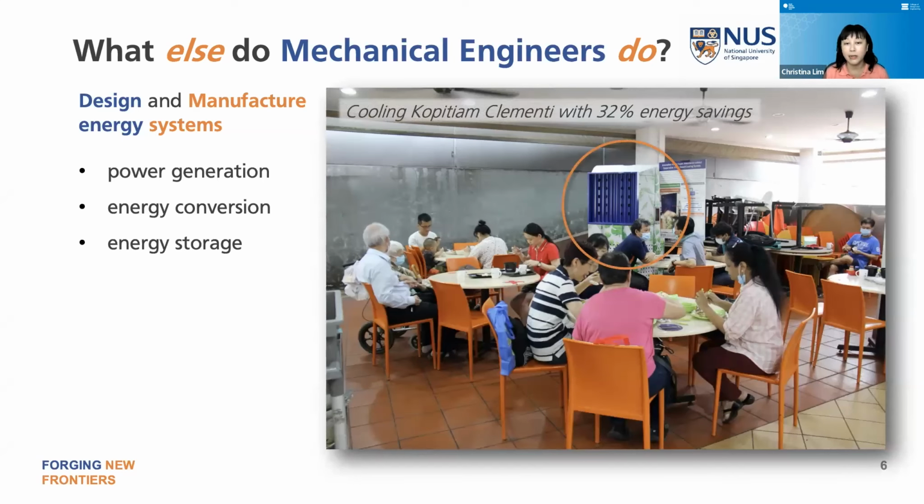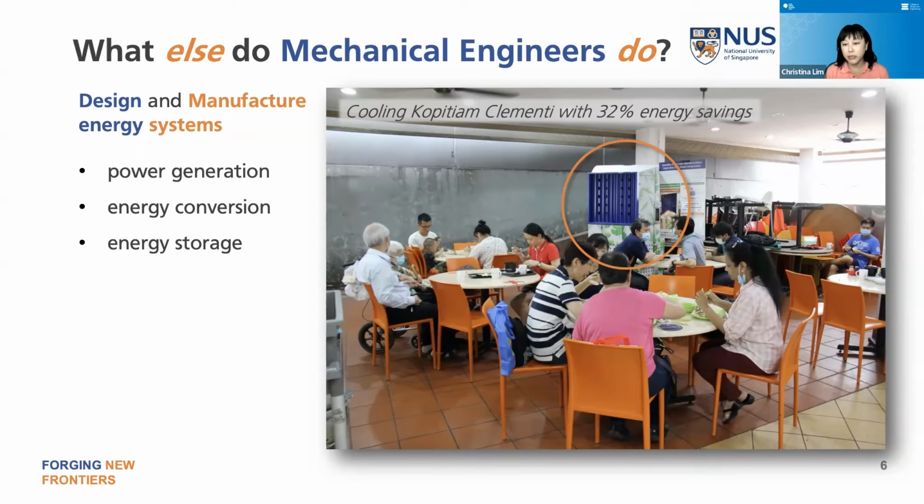So one example that I can give you of mechanical engineering in energy and sustainable systems is this. The bulky kind of cabinet you see at the back in there, which is circled, is something called an habitat.